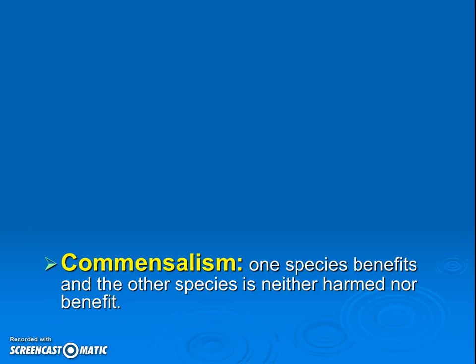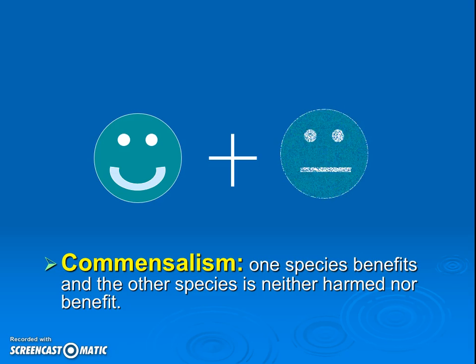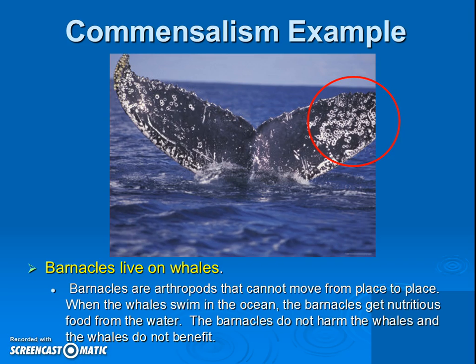Our next type of situation is commensalism. Make sure you can try to say that. It's not communism like my freshmen like to call it. Anyhow, it's when one species benefits and the other one doesn't care, or meh smiley face, okay? It's not harmed nor is it benefiting. Our best example of commensalism that you need to jot down is the barnacle on the whale. Here we have the white dots. Those are barnacles, which are actually creatures, not just crusties.